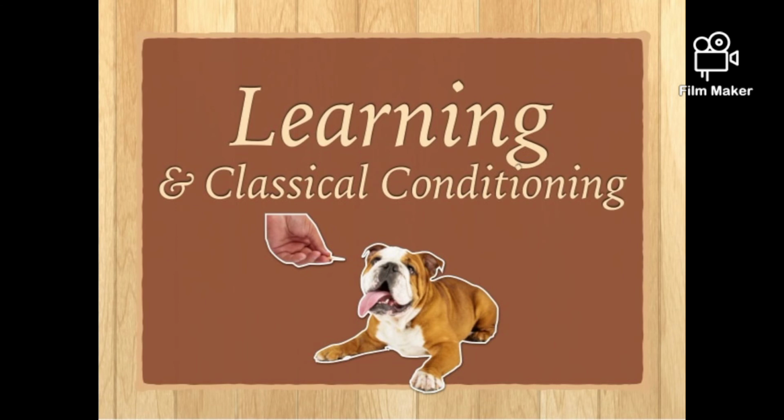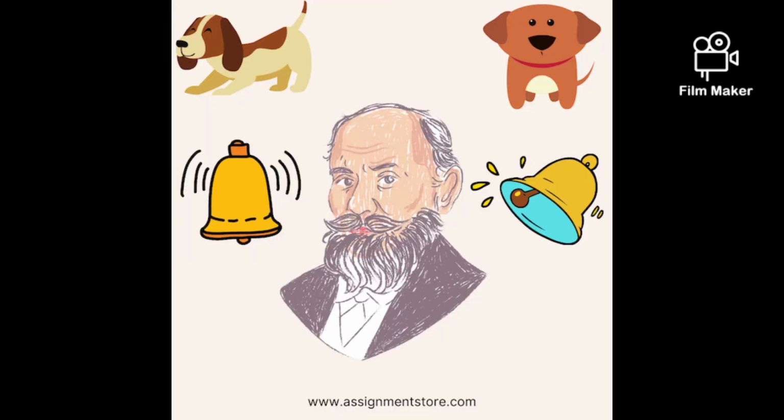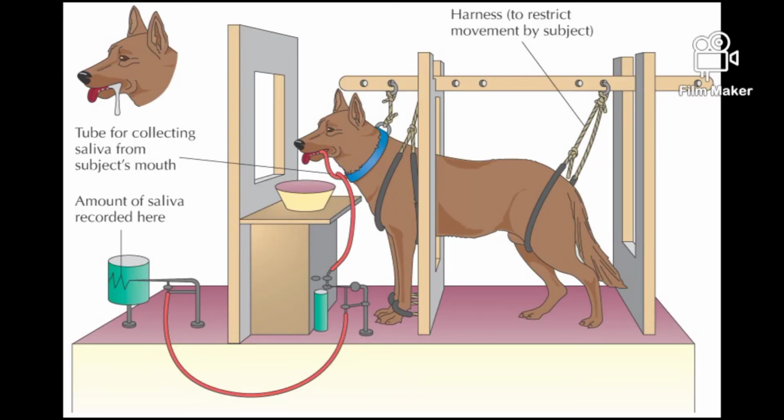What is classical conditioning? Classical conditioning was founded by Ivan P. Pavlov in the years 1897 to 1899, and he was awarded the Nobel Prize for this kind of experimentation. The best known of Pavlov's experiments involved the study of the salivation of dogs.